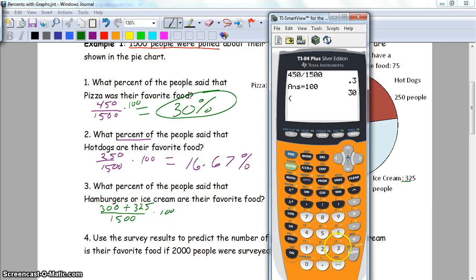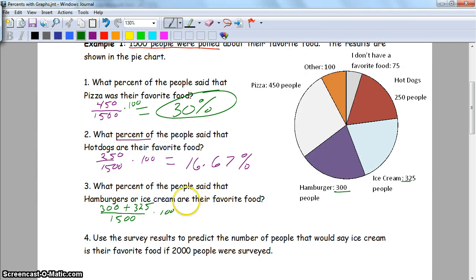Make sure you put parentheses around it: 300 plus 325, close the parentheses because that's the entire top, divided by 1,500. And then enter. Again, that's probability, but times 100, and you should get 41.67%. Circle my answer up there.